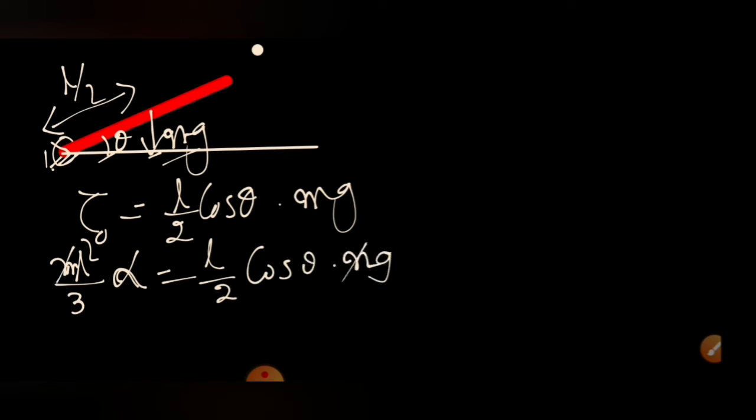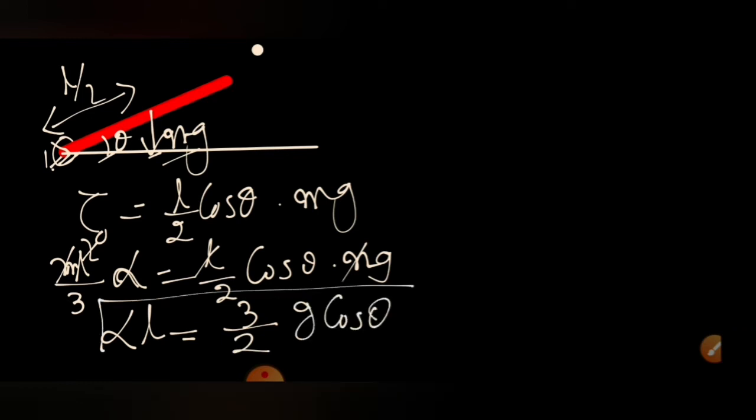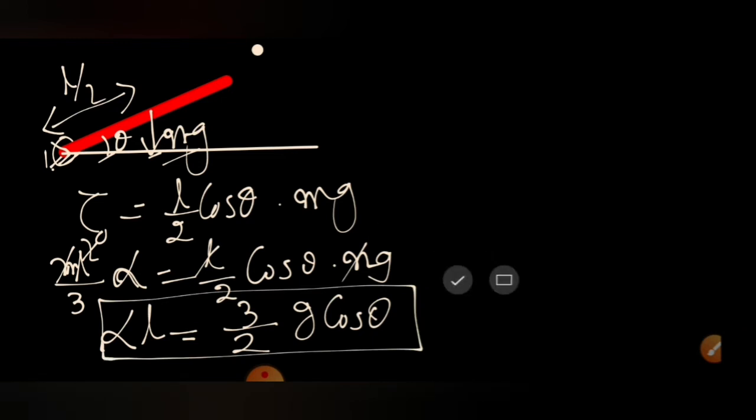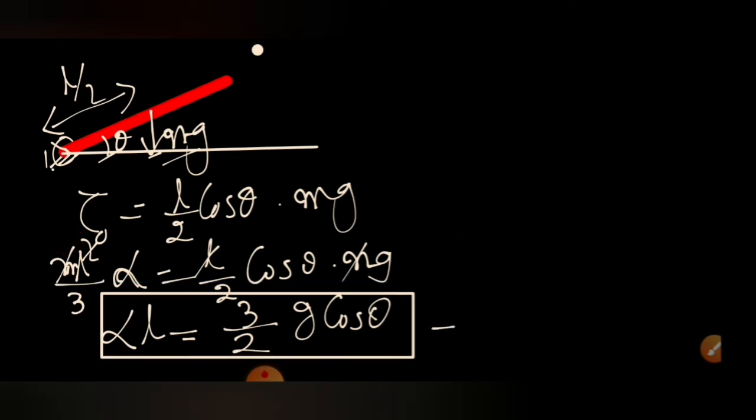From this I can calculate the value of alpha, the angular acceleration of the body, and from that you can find the tangential acceleration. So I will directly write the value of alpha L. L will get cancelled. Alpha L is equal to 3 by 2 g cos theta. This is nothing but the value of the tangential acceleration. This is my tangential acceleration, a_t, so I will be substituting it there.